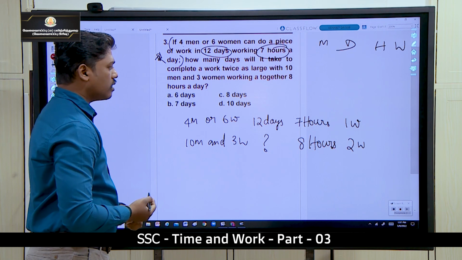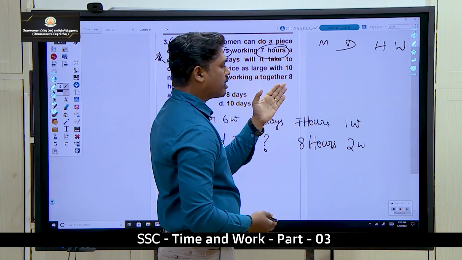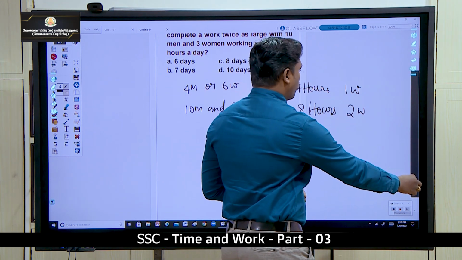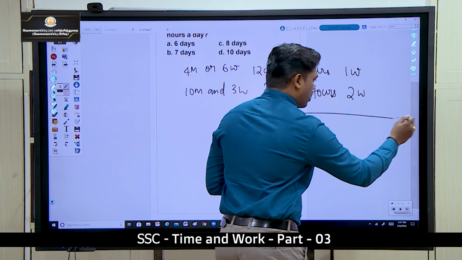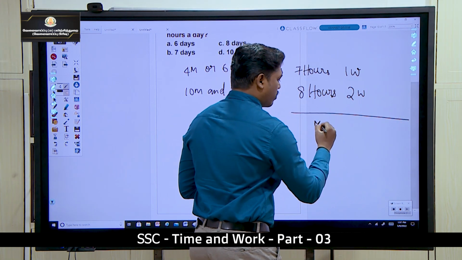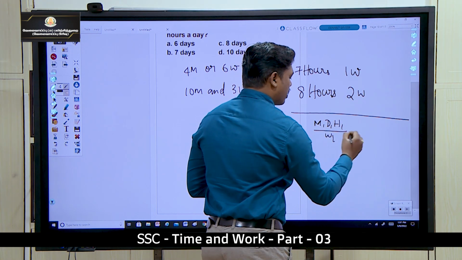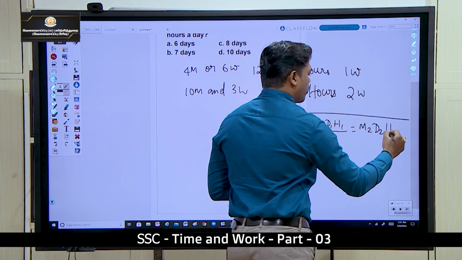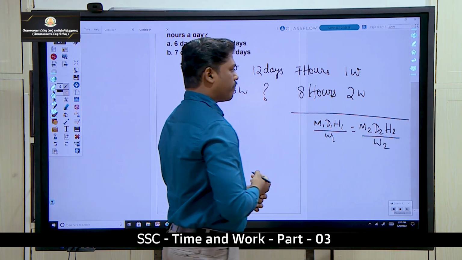Okay, so here we are having men, days, hours and work. All four are there. So what can we do? In the format we saw the formula: m1 d1 h1 by w1 is equal to m2 d2 h2 by w2.